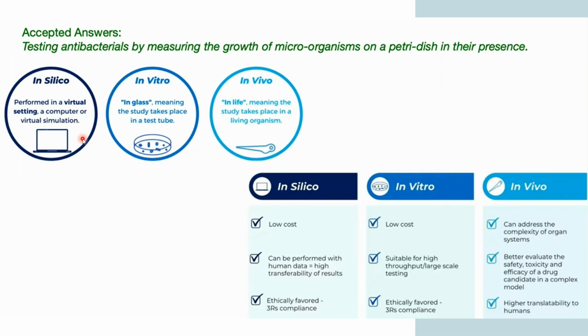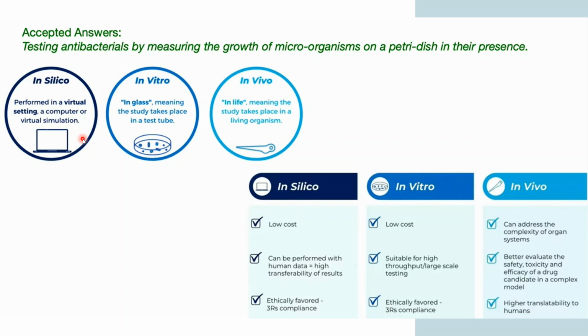A virtual setup is there, you run a virtual simulation, and then you get the testing result. This is known as an in silico test. If you have human data, you can set up a virtual setting and go through a virtual simulation, and then you will get a result from it.